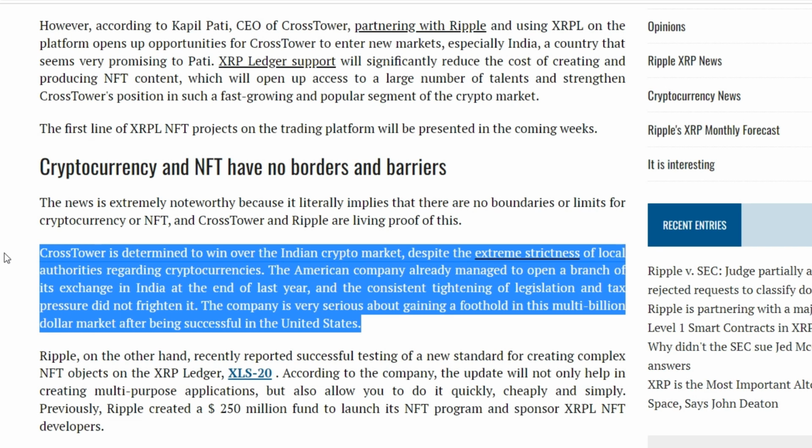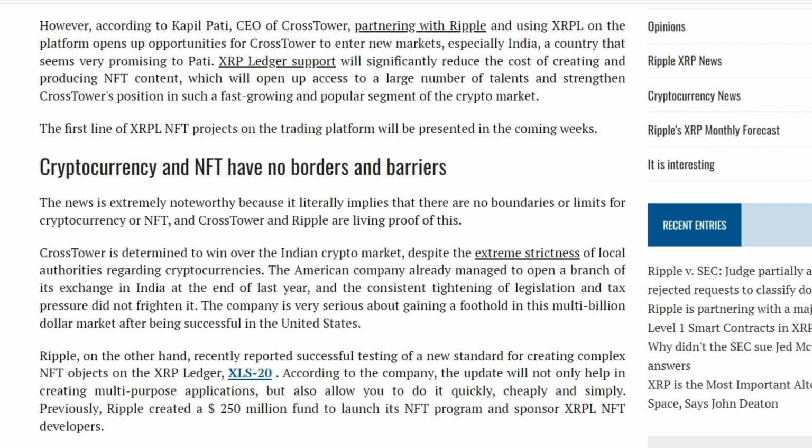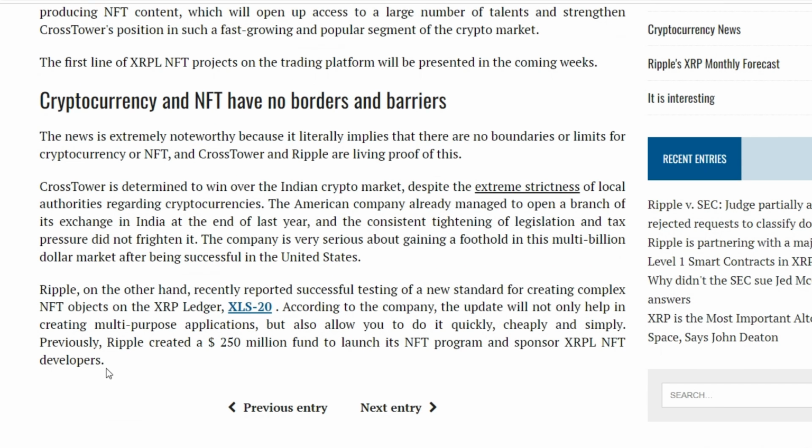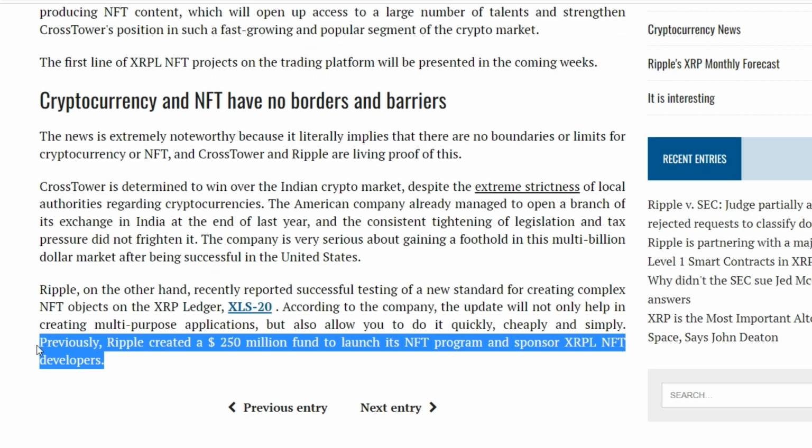Ripple, on the other hand, recently announced the successful testing of a new standard for creating complex NFT objects in the XRP ledger, XLS20. According to the company, the update will not only help in creating multi-purpose applications, but will also allow you to do it quickly, cheaply, and simply. Ripple previously created a $250 million fund to launch its NFT program and sponsor XRPL NFT developers.